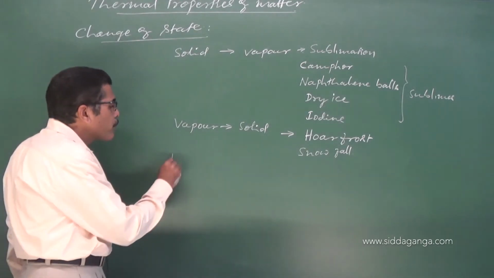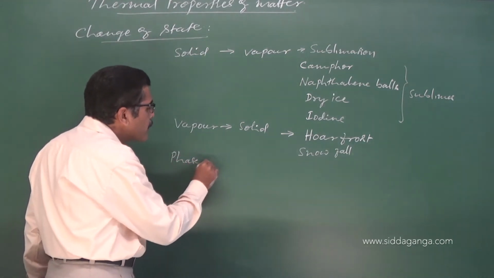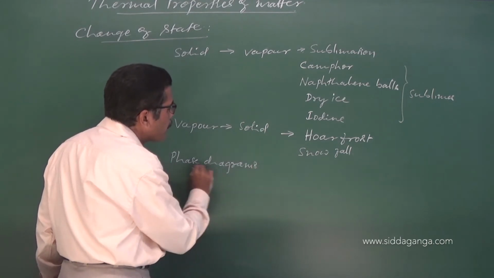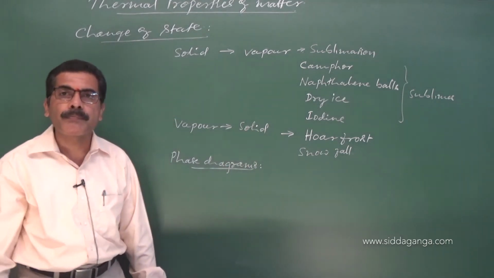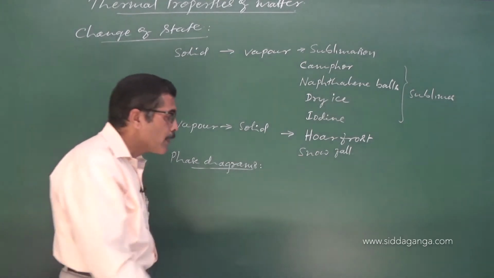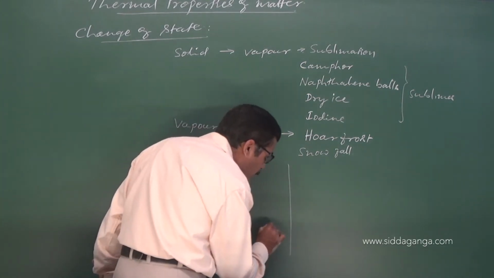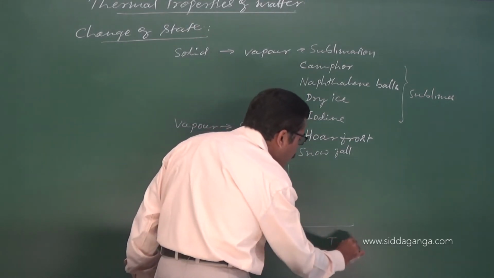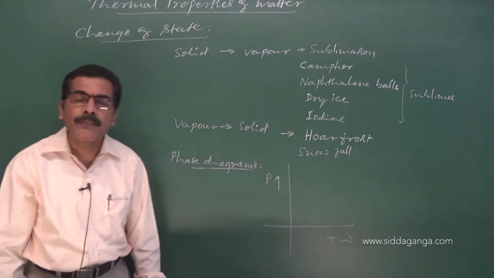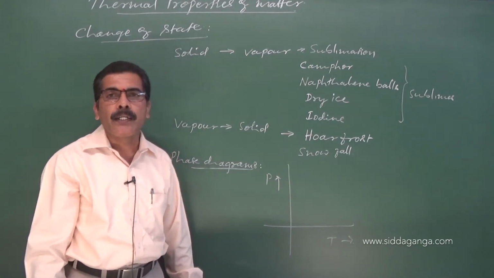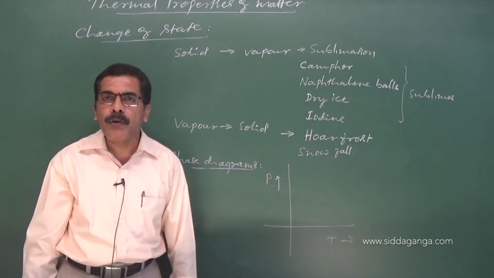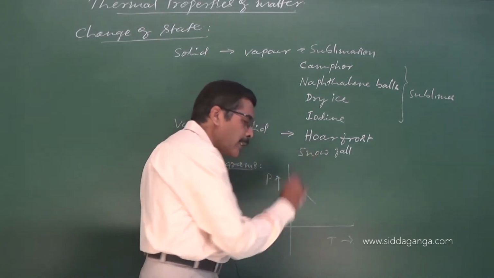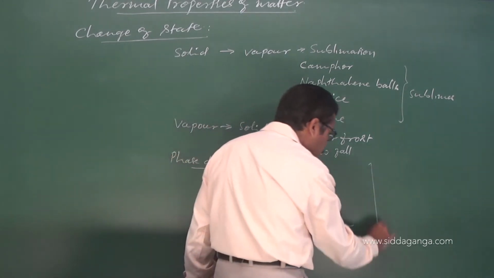And we can represent this change of state by certain diagrams, which we call phase diagrams. What is a phase diagram? The graph which is obtained by plotting pressure versus temperature. If you plot the graph of pressure versus temperature, you will get a curve, and we call it a phase diagram. So it may be like this, it may be like this, or it may be like this.